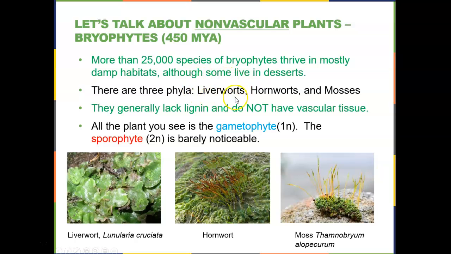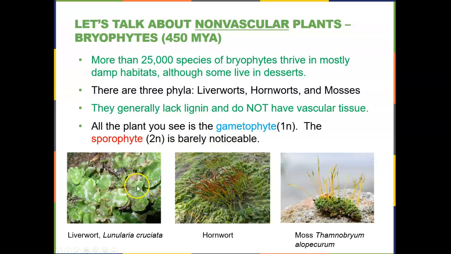So I had in here, you remember the liverworts, and here's a picture of them, because they are thought to have been the very first land plants. And then the hornworts, there's a picture of them here, and then here we have a picture of the mosses. One thing you should notice about all of them is that they're very low to the ground. Very, very low to the ground. That is because they do not have a vascular system. They can't grow tall.